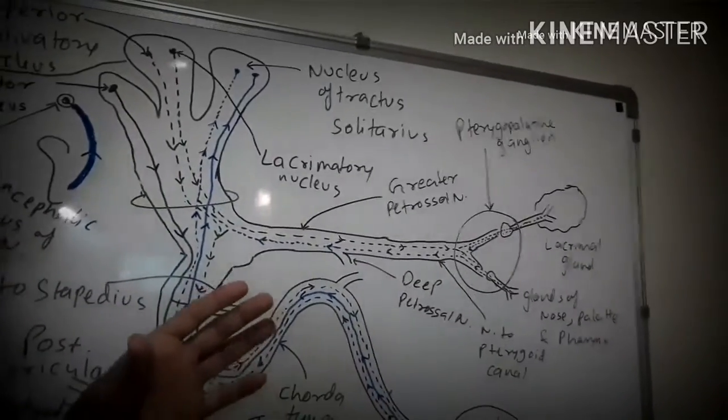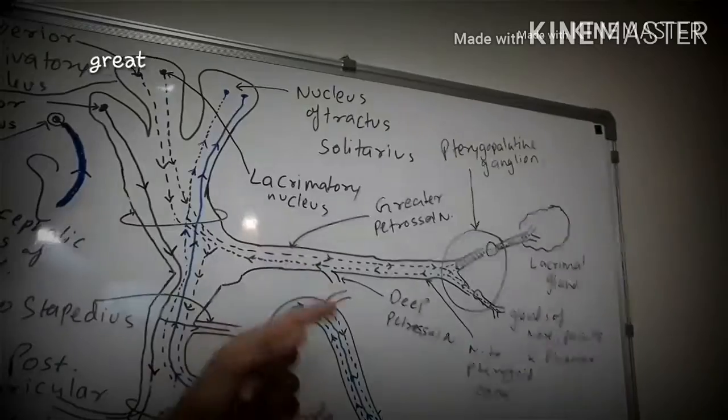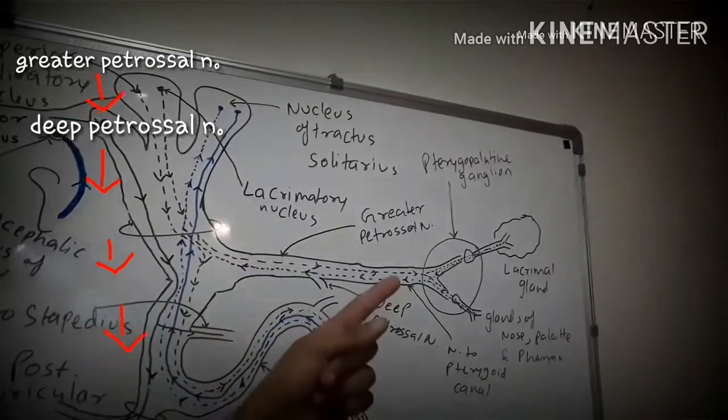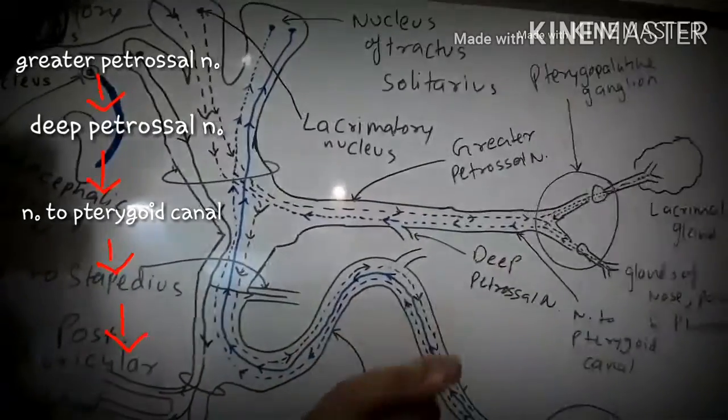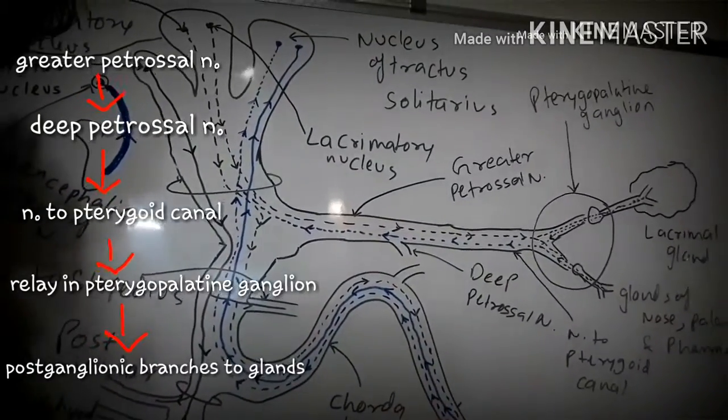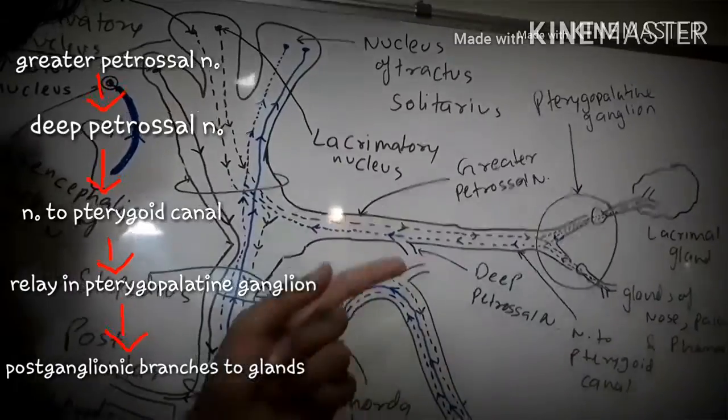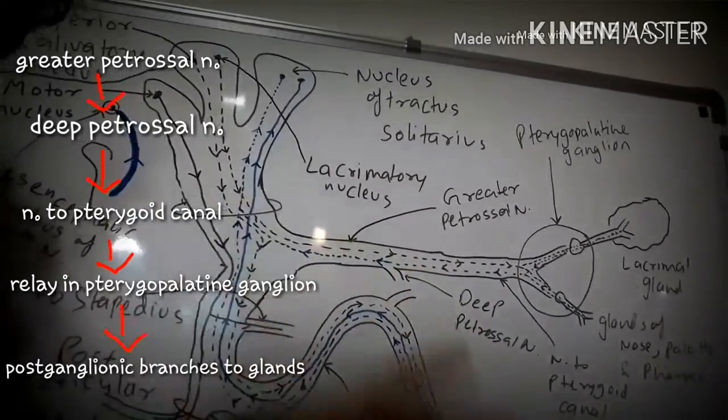Talking about the secretomotor pathway of all these glands, the greater petrosal nerve is met by the deep petrosal nerve. It continues as the nerve to the pterygoid canal and relays in the pterygopalatine ganglion. And from the ganglion, the postganglionic branches are passed to the lacrimal gland and the nasal, pharyngeal and palatal glands.